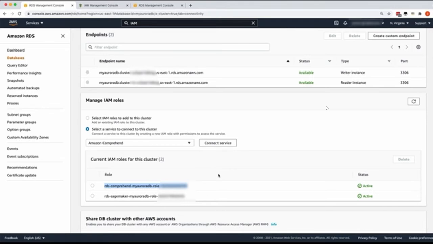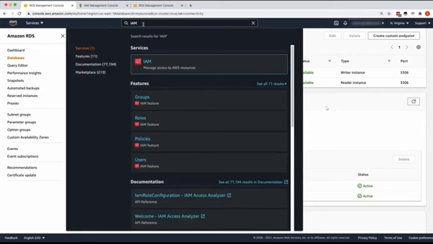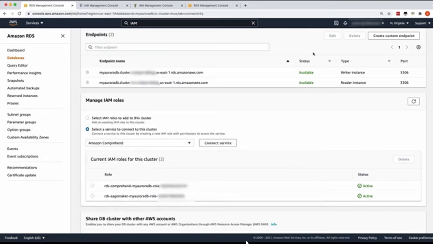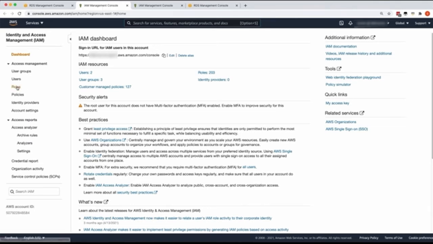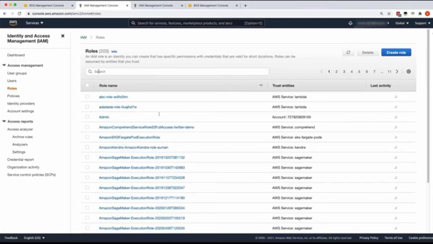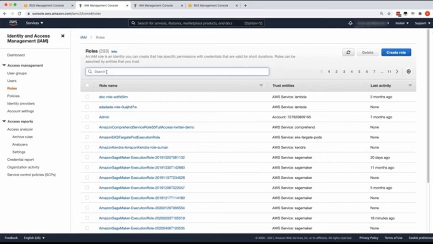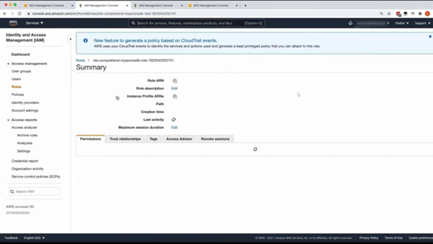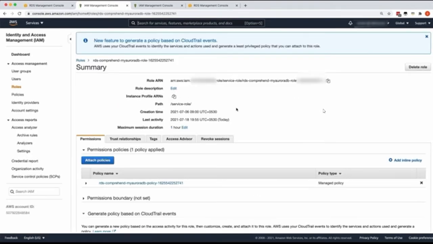And to do that, let's open the IAM console and look up for this role. Let's click on the name and then expand the policy that's attached to this role.